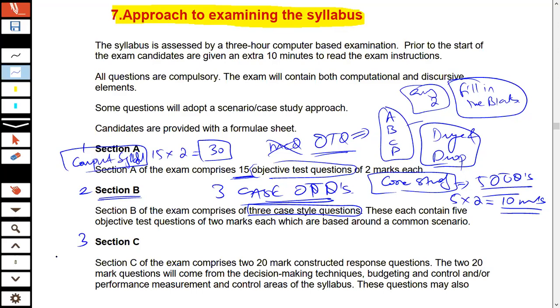Okay, now what next is there? The next situation is, you would come across 3 case OTQ questions. Each case OTQ will have 5 questions. So this is how it is going to be. 5 into 2 makes it 10 marks each question, and 3 into 10 gives you 30 marks. So you've got section A, which is about 30 marks. You've got section B, which is also about 30 marks.